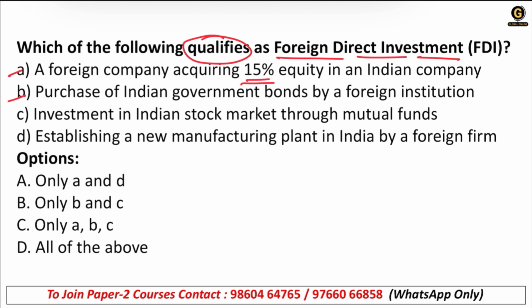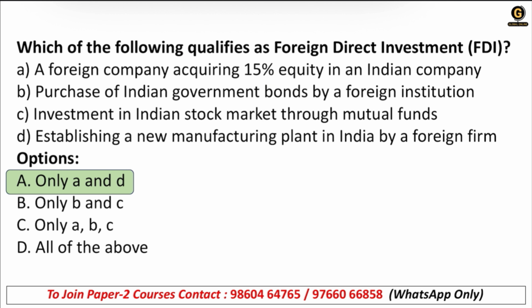B, purchase of Indian government bonds by foreign institutions. C, investment in the Indian stock market through mutual funds. And D, establishing a new manufacturing plant in India by foreign firms. Options are: only A and D, only B and C, only ABC, or all of the above.